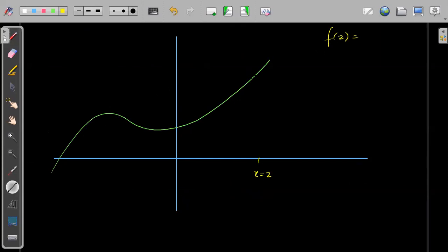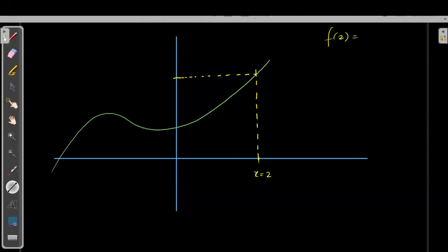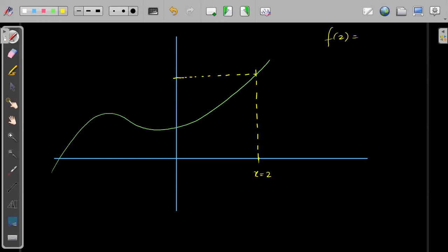So I will draw a perpendicular line to the x-axis at x equals 2. Wherever this line x equals 2 intersects the function, from this point I will draw a perpendicular line to the y-axis. Suppose it intersects here. For this x equals 2, this will be f of 2. So first I draw a perpendicular to the x-axis, and then from the point of intersection, a perpendicular to the y-axis.